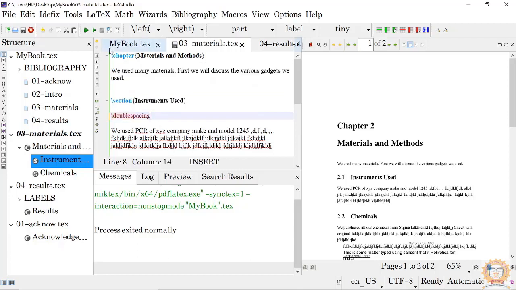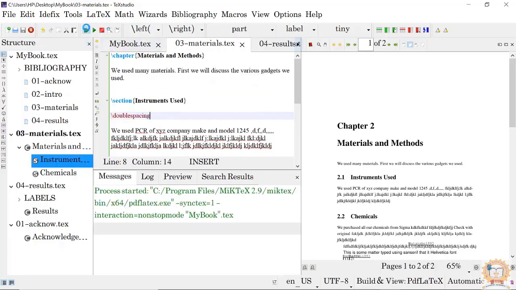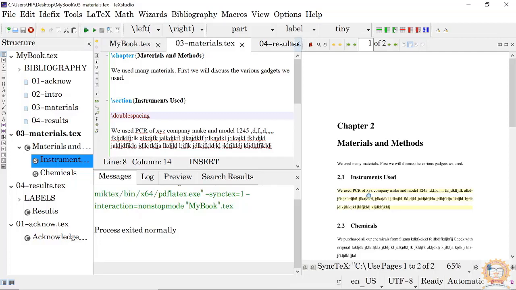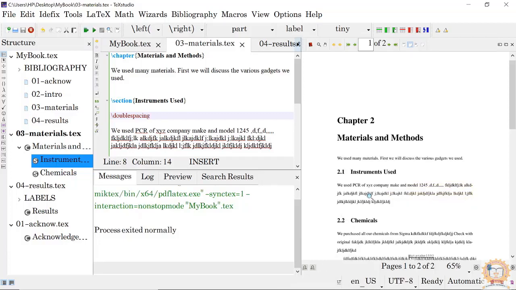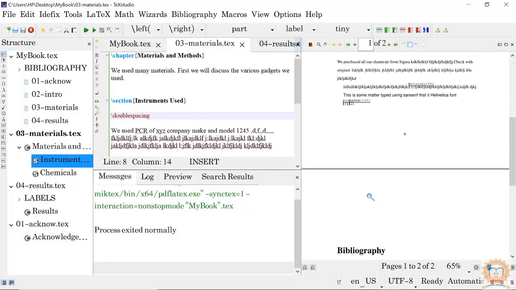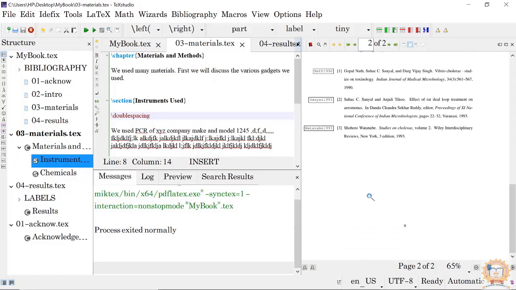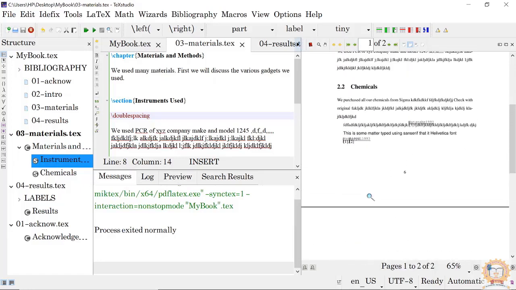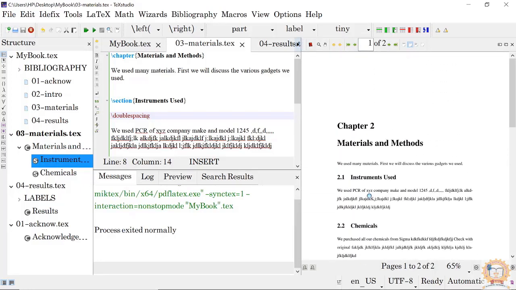Now it will be in double spaces like this.